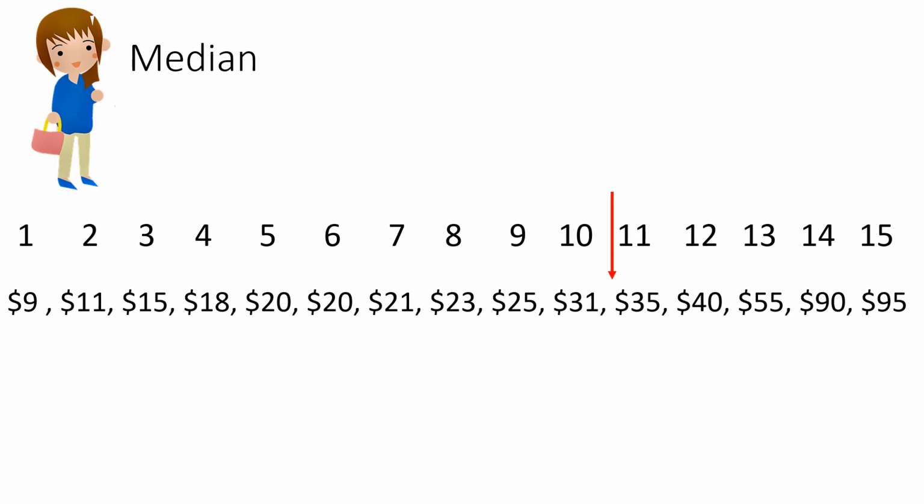That's too far to the right to really be considered the middle, as 2/3 of the people working at the company make less than that, and only 4 people make within $10 of this salary. The high salaries at the top end are pulling the average way too much. Let's look at the median salary. To get that, we line up the salary numbers and take the one in the middle, which is $23. This is a better description because 60% of the people working there make within $10 of this value. So medians are used when the distribution is very uneven.